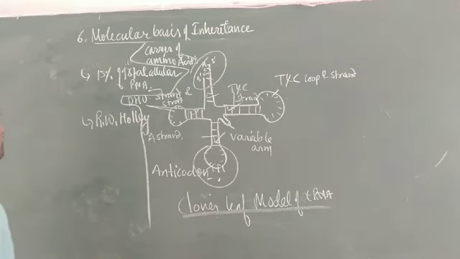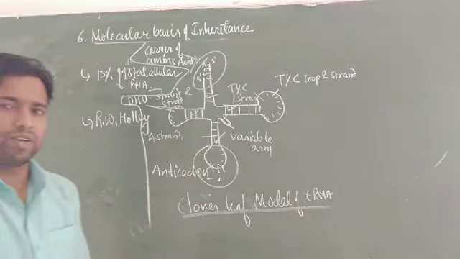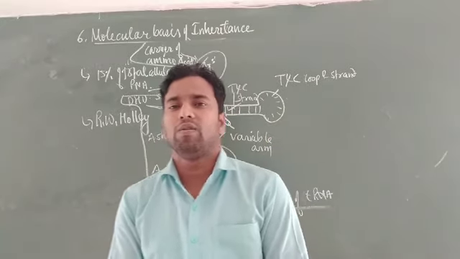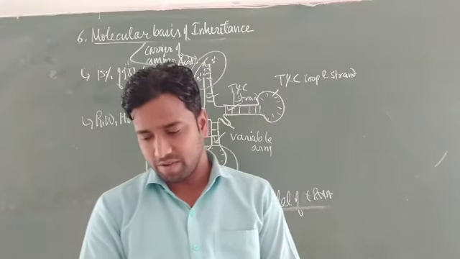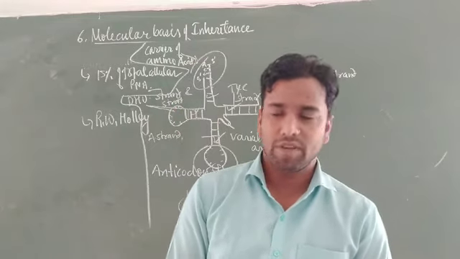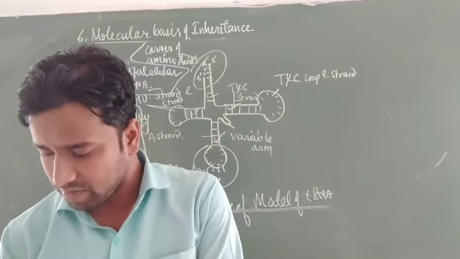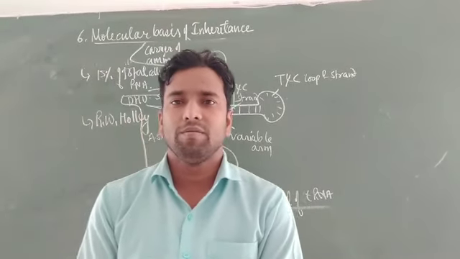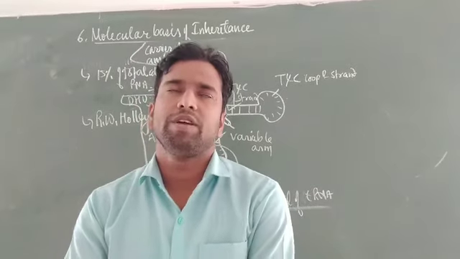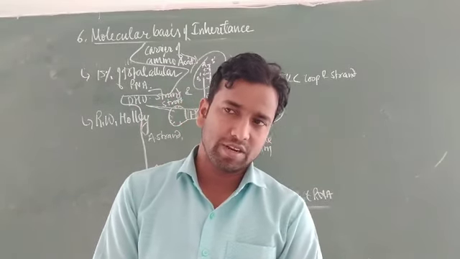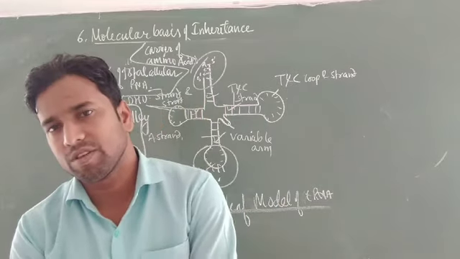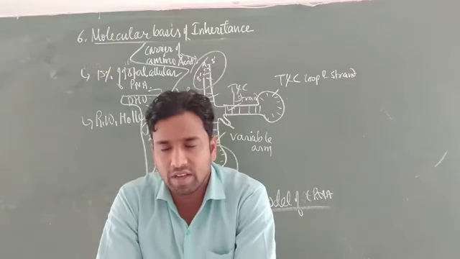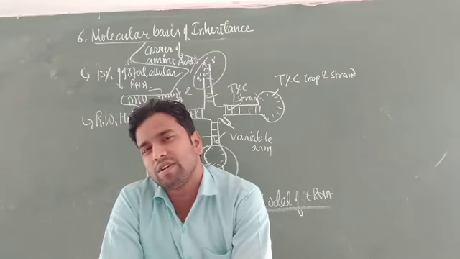Okay, students. Now, what is the basic difference between mRNA and tRNA, and how does ribosomal RNA differ from these? Ribosomal RNA is present in the maximum amount inside a single cell. It is present in the form of ribosomes, especially 70S and 80S ribosomes. The 70S ribosome is present in prokaryotes, and the 80S ribosome is present in eukaryotes.